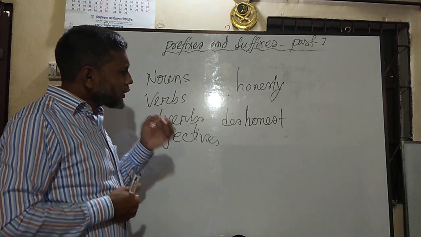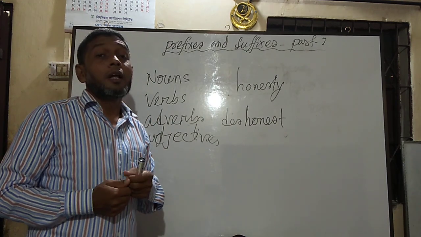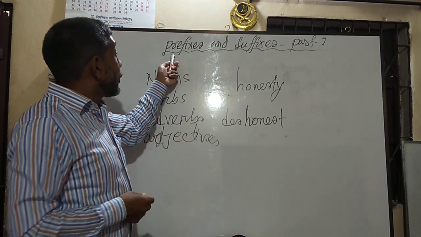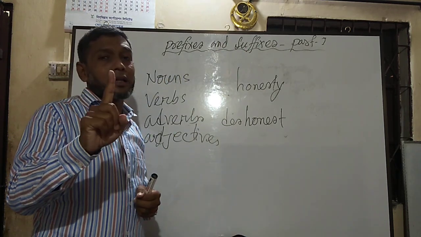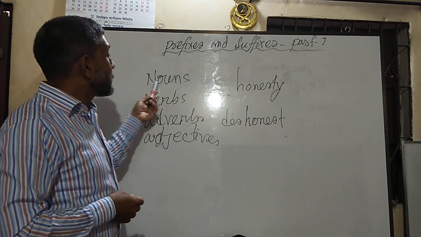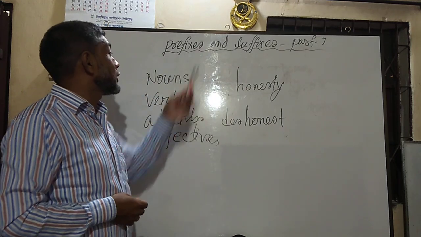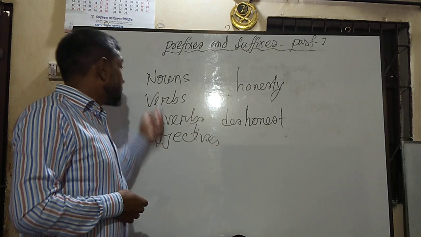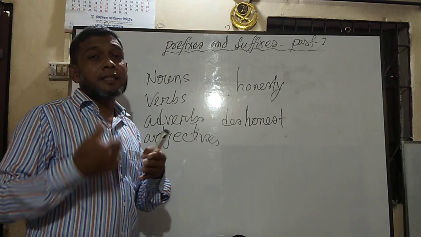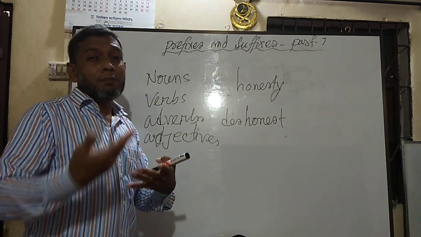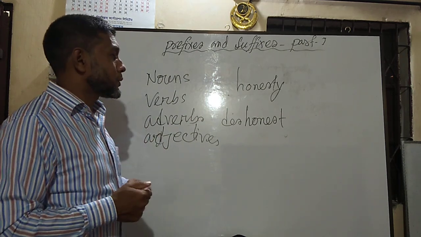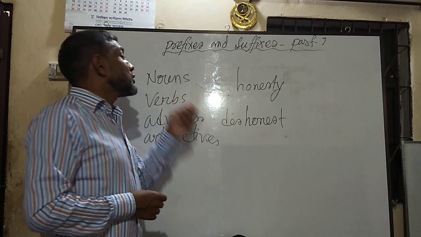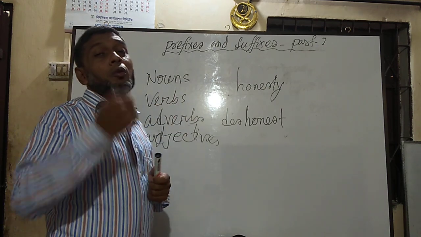So the functions of prefixes and suffixes are only two. Number 1, if I add any prefixes and suffixes with these 4 parts of speech, they may change the part of speech. One part of speech may turn into another part of speech, or the word will turn into its opposite word.